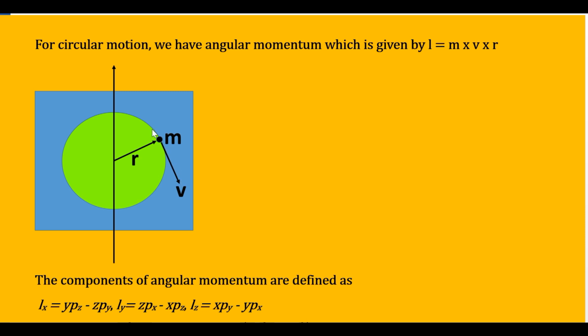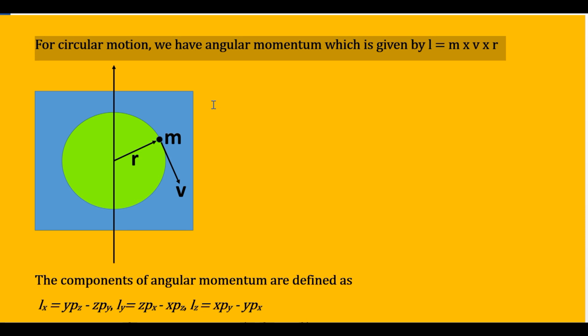When this object of mass m moves on the circular path, then at each and every point the direction of the velocity will be on its tangent, and this angular momentum is now defined as L, the symbol is L, equal to mass multiplied by velocity multiplied by the radius of the circle formed because of the circular motion.